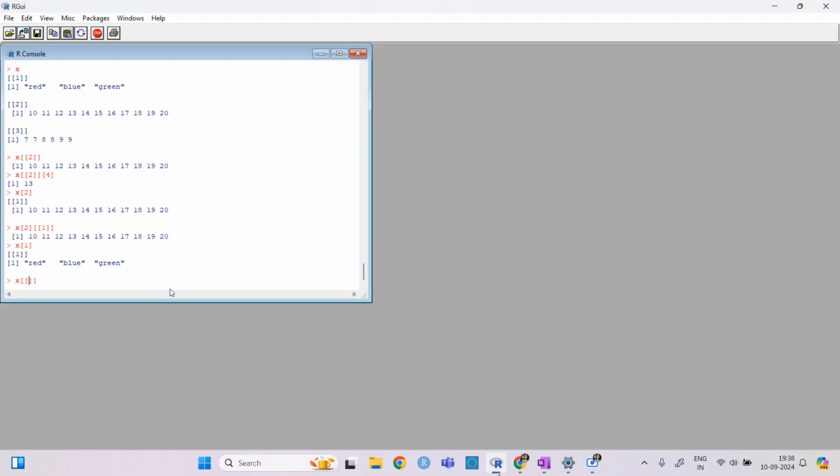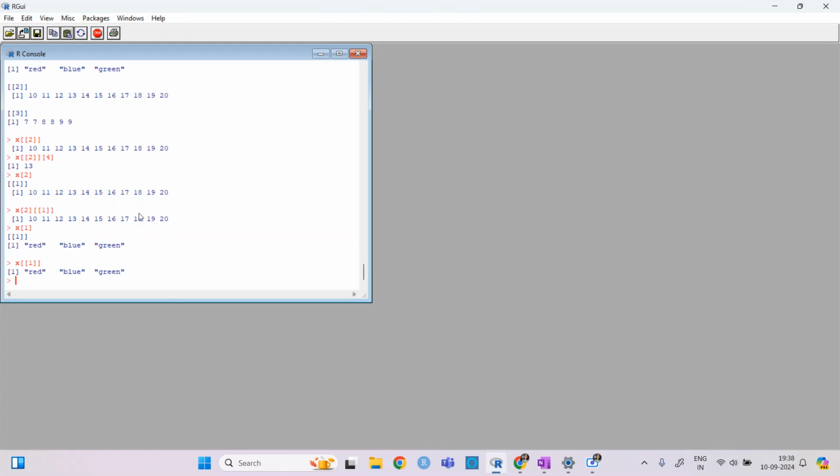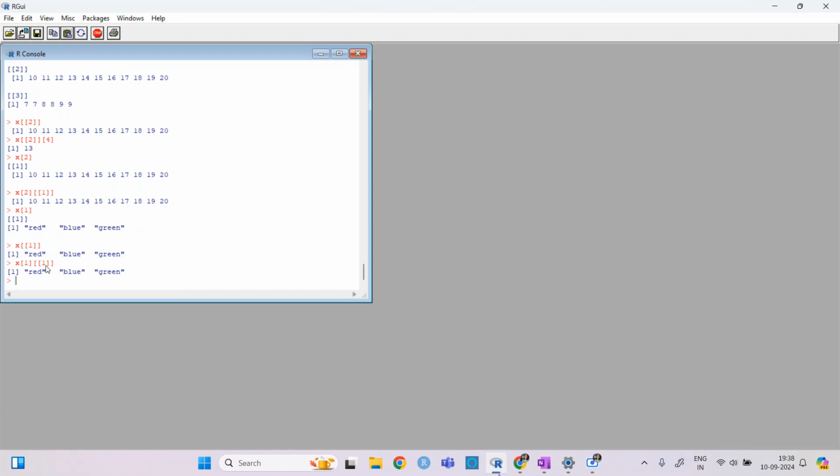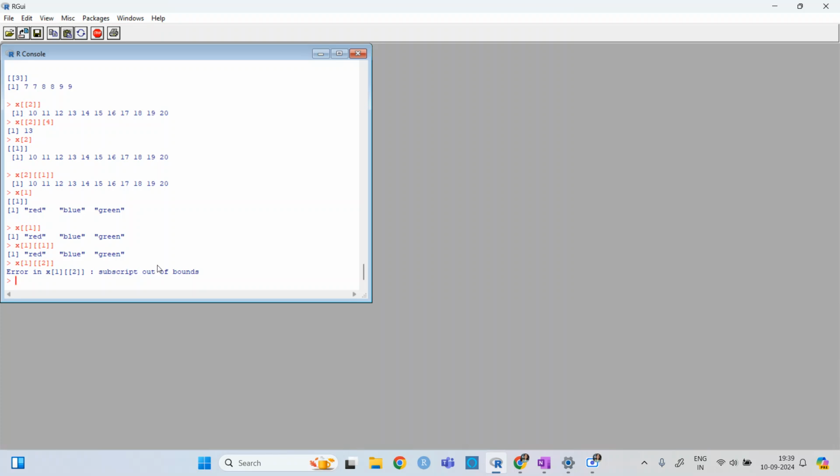If I write x1 and then 1, it will give me this value. But if I write x1 and then the second, there will be a problem. Basically this is giving the first row, first vector. If you write two, it's not a second line. We don't have any value, that's why it's giving an error.